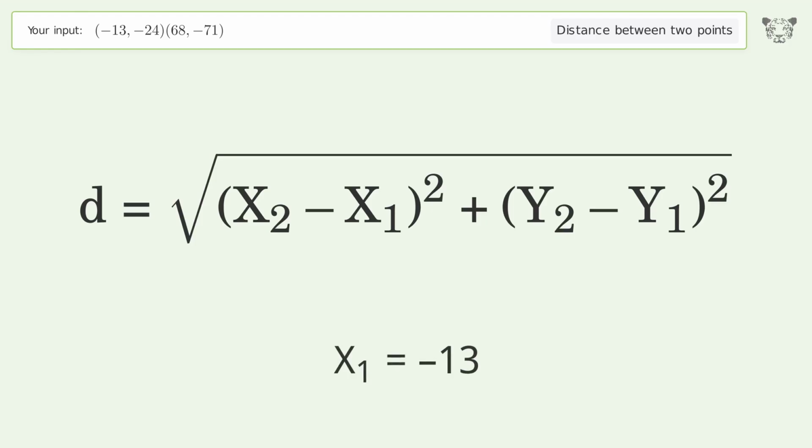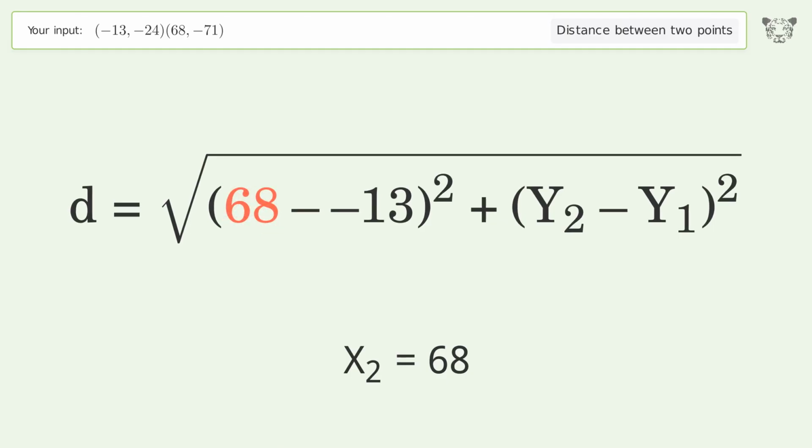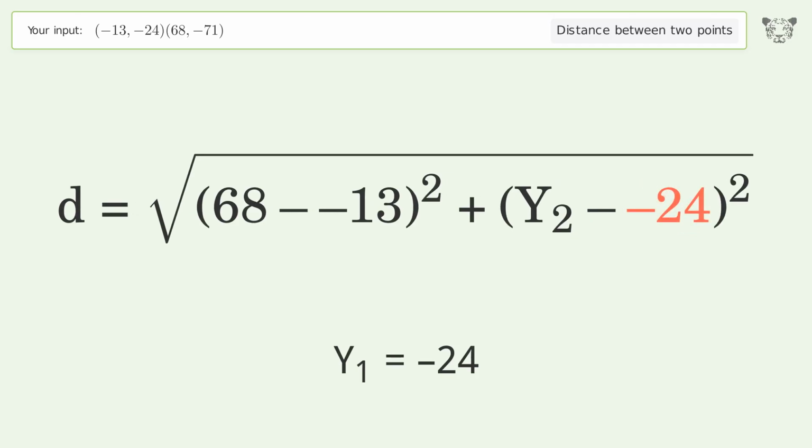x1 equals -13. x2 equals 68. y1 equals -24. y2 equals -71.